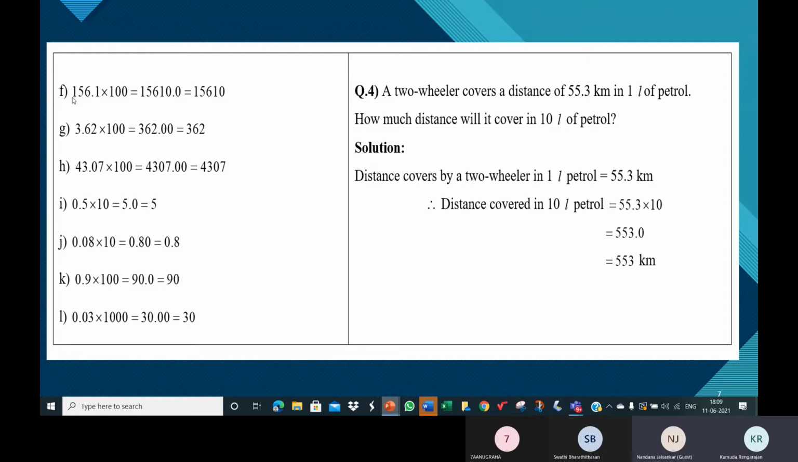Ma'am, 1561 into 100. Ma'am, in the first one you left one digit, so here also we should leave one digit. Correct. In this number, after the decimal point, there's one digit. So in the product also, after the decimal point, there should be one digit. So you should place a decimal point here. Then since this last digit is 0, it has no value, ma'am. So the answer will be 15610. Okay, fine, Nandana. Thank you.